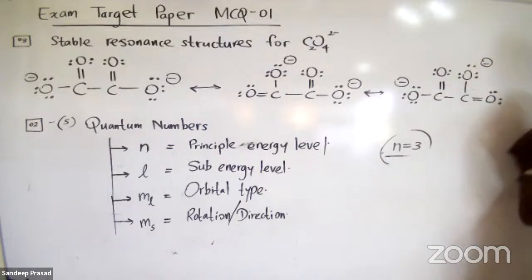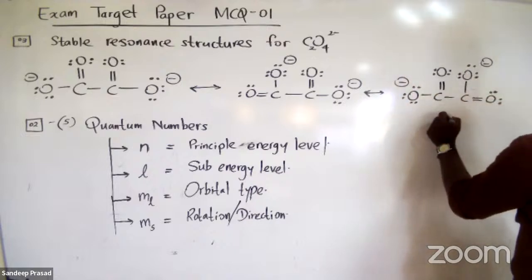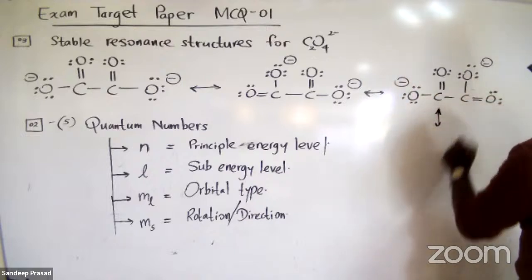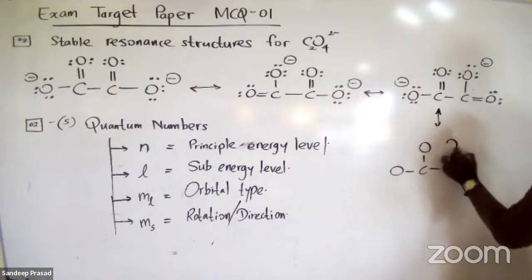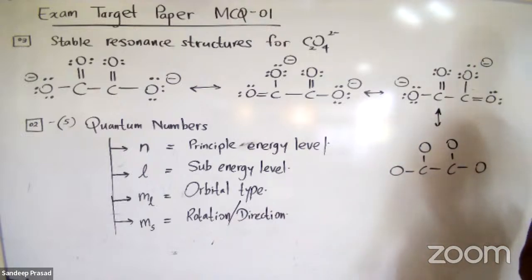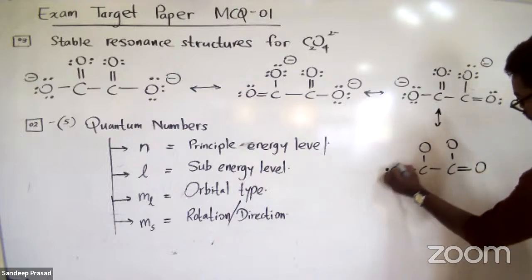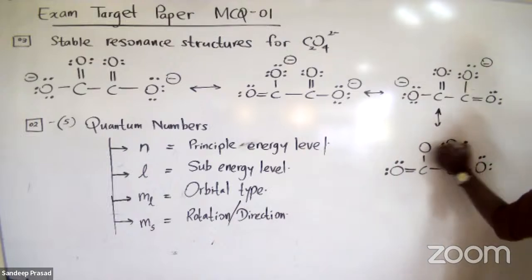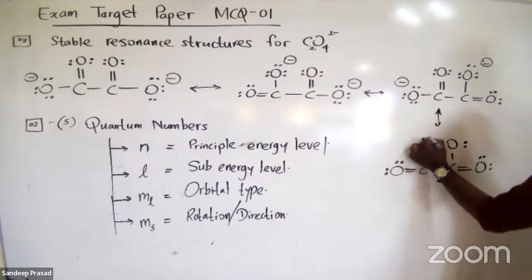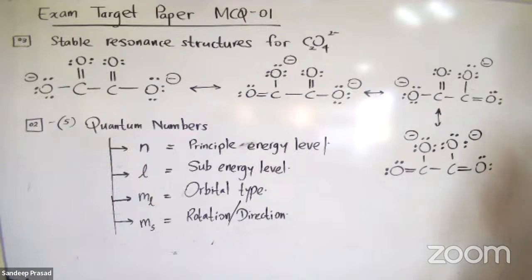We can draw unstable structures also, but in this question, they're expecting us to draw only the stable structures. So therefore, I'm going to draw in this way. What if I make the 2 double bonds horizontal? If I make the double bond between these 2 carbons and oxygens? Yes. So this is also possible, isn't it? And these 2 oxygen atoms have a negative charge. Right. So we have drawn 4 structures.